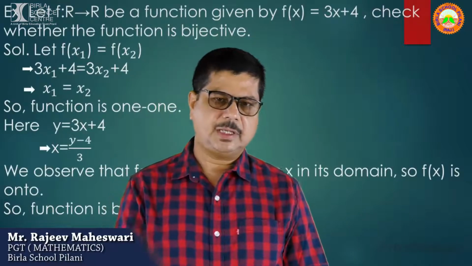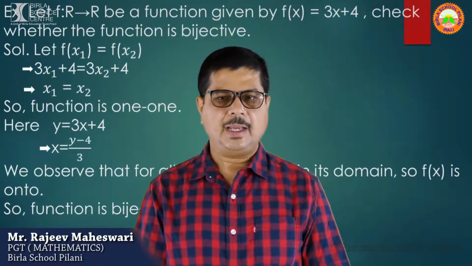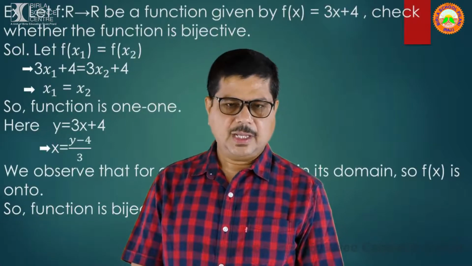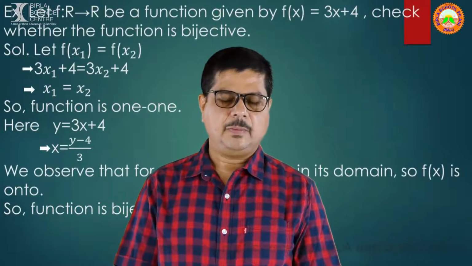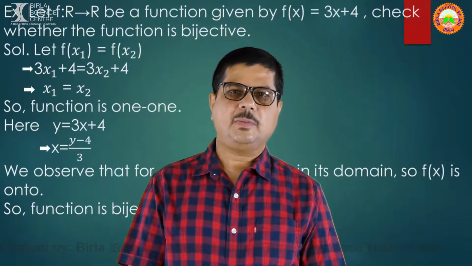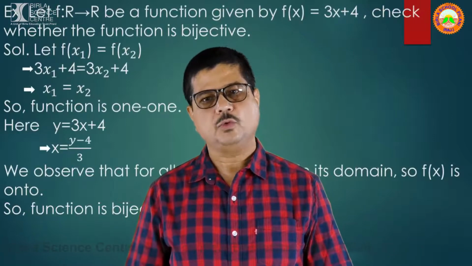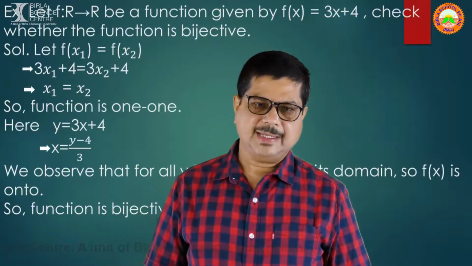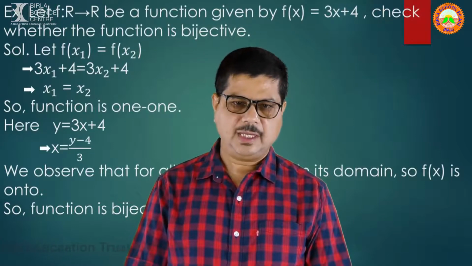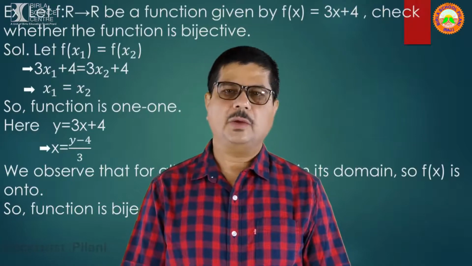Here I have taken one example. Suppose f is a function from R to R given by f(x) equal to 3x plus 4, and we have to check whether the function is bijective. Suppose f(x1) equal to f(x2), meaning 3x1 plus 4 equal to 3x2 plus 4, which implies that x1 equal to x2, as 4 cancels out on both sides and later on 3. So this function is 1-1.